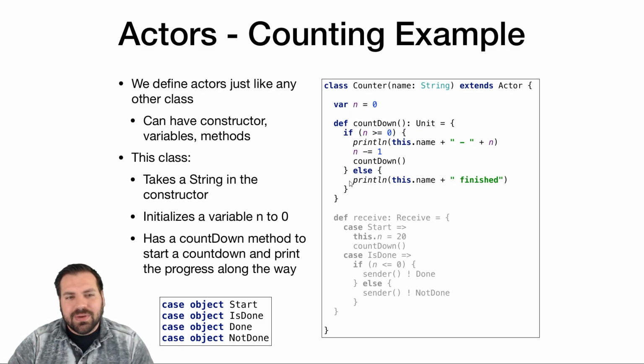So we have our code to count down. What I want to highlight here is that this is a regular class, just like our event listeners back in GUIs. They're just regular classes. We can do whatever we want with them. Our states for our state pattern, those were regular classes. We can do all our class stuff with them. That includes adding constructor parameters, adding helper methods, adding state variables. All these things are perfectly valid things that we can do.